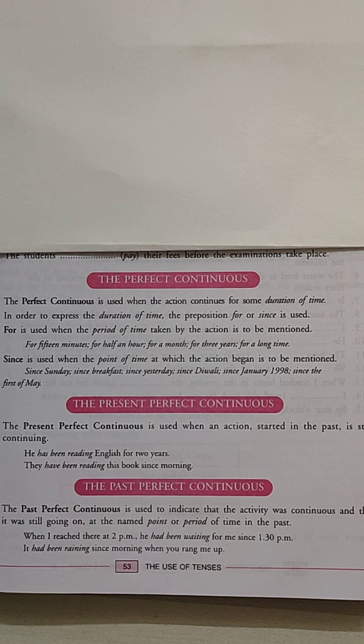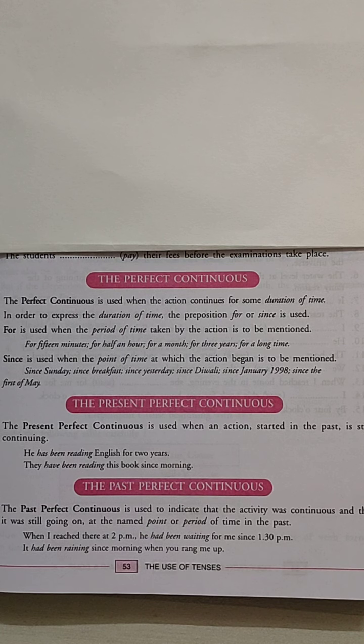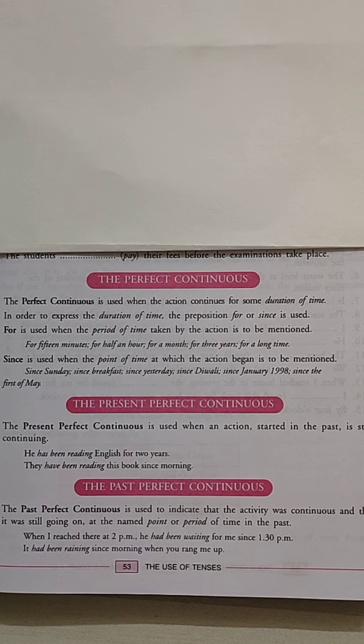There is one example I took here. I have been writing this novel since January 1998. I have been completing my work for 3 years. That is how I use since and for in the sentences.